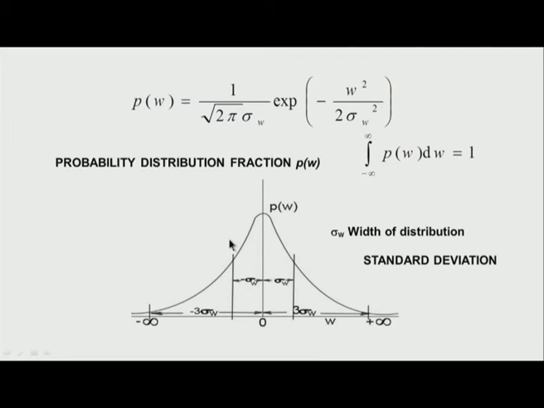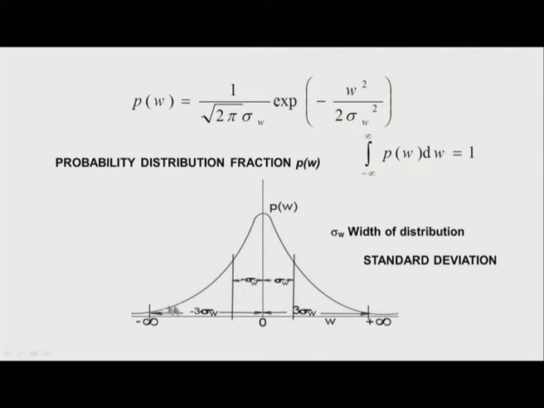We also know that in terms of probability distribution, the probability distribution Pw is equal to 1 over root pi into the standard deviation sigma, into exponential minus w squared by 2 sigma squared. I show it in this figure, with the dummy variable w along the x axis and the probability distribution fraction Pw on the y axis.